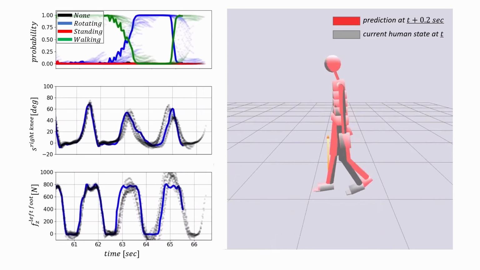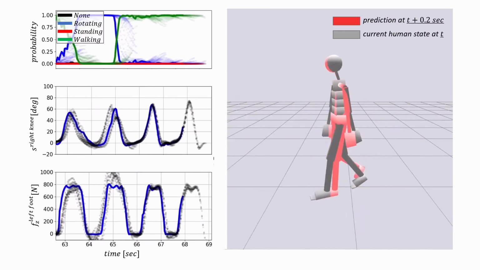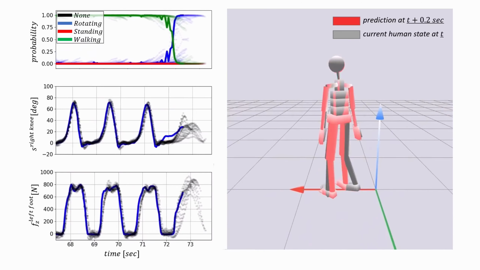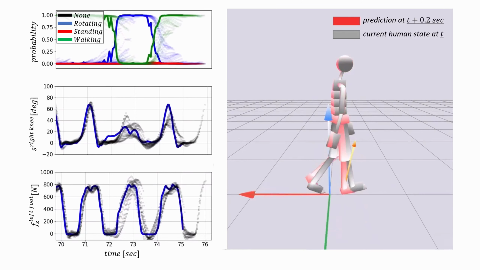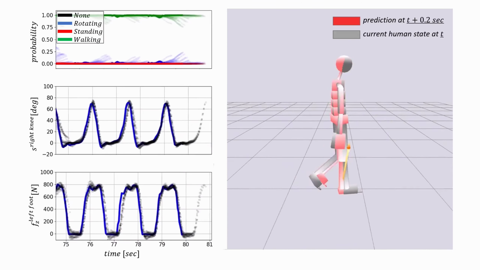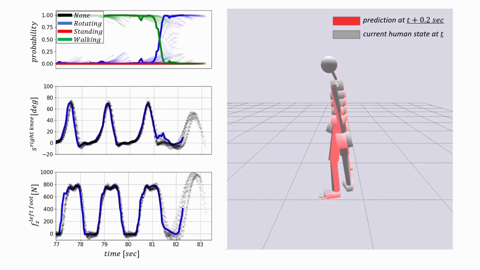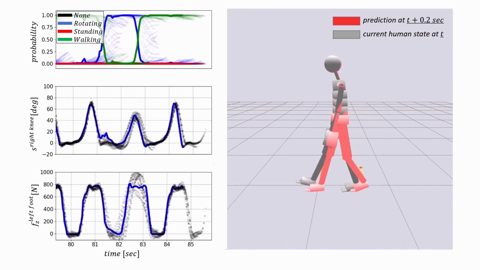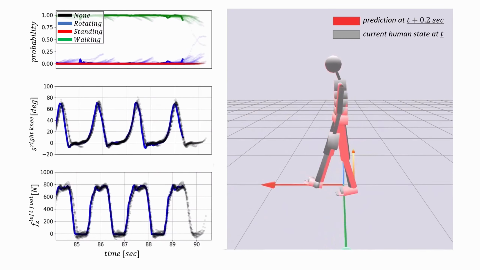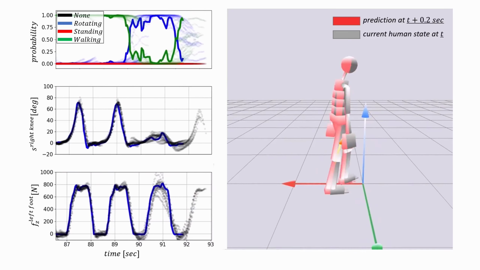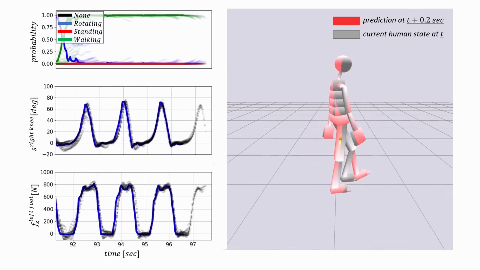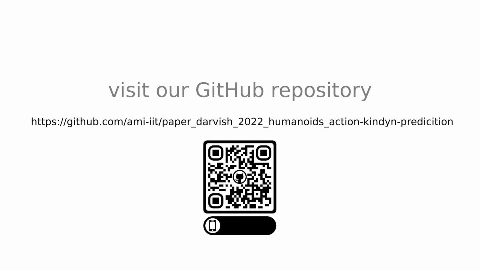As we have shown in this video, the proposed architecture can effectively learn and predict human actions and motion. On the right side, the red avatar shows the prediction of human motion in 0.2 seconds in the future, while the gray one shows the current state of the human. We have modeled three different human actions, including walking, rotating, and standing, as shown on top left. In this experiment, the prediction has been done for 1 second of future time horizon. Finally, when human action alters, the results show the effectiveness of guided mixture of experts for predicting human motion and dynamics in transient phases. For more information, please check out our GitHub repository.